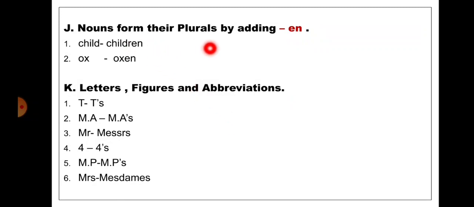Nouns form their plurals by adding EN, like child, children; ox, oxen. Letters, figures and abbreviations, like T, T's; MA, MAs; Mr, Messrs; four, fours; MP, MPs; Mrs, Mesdames.